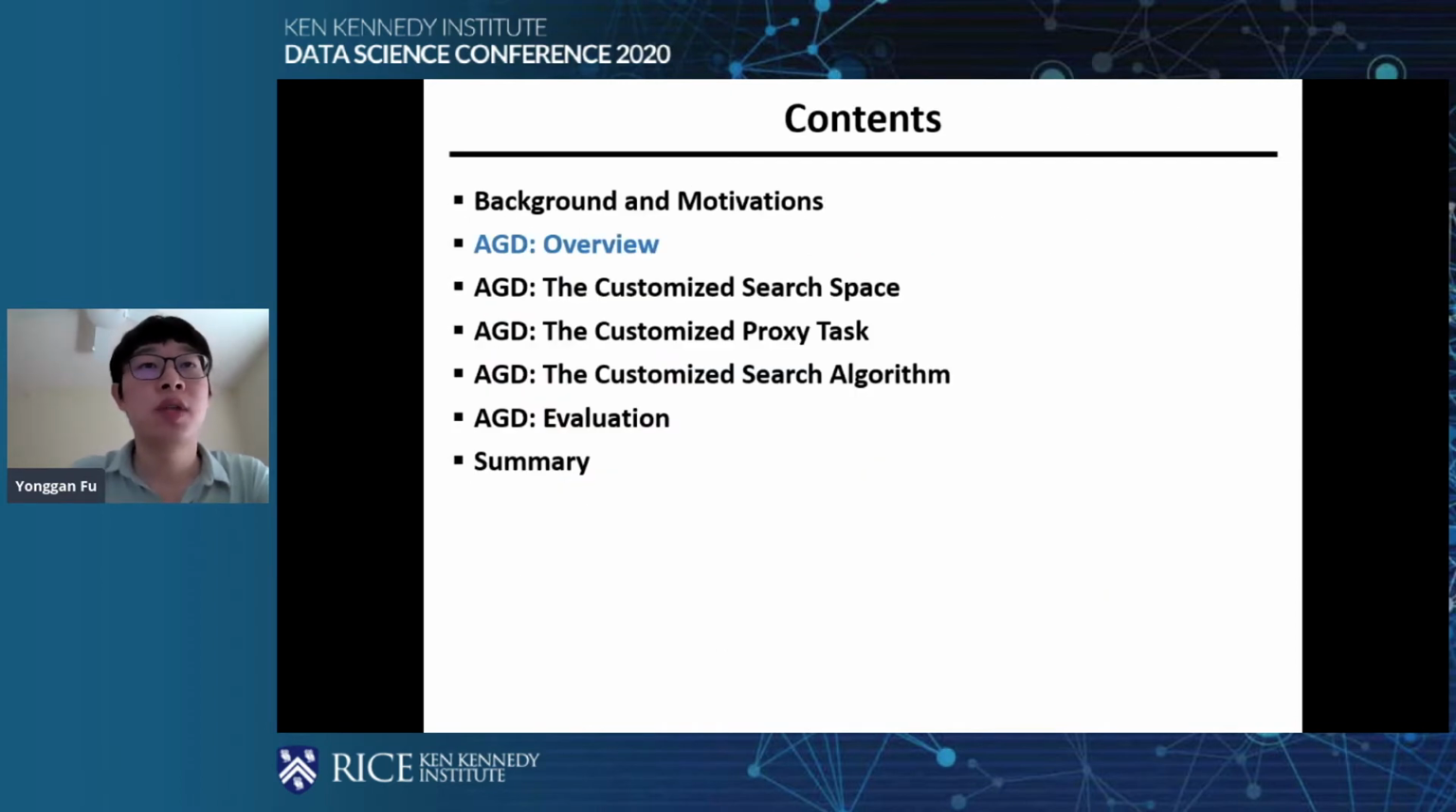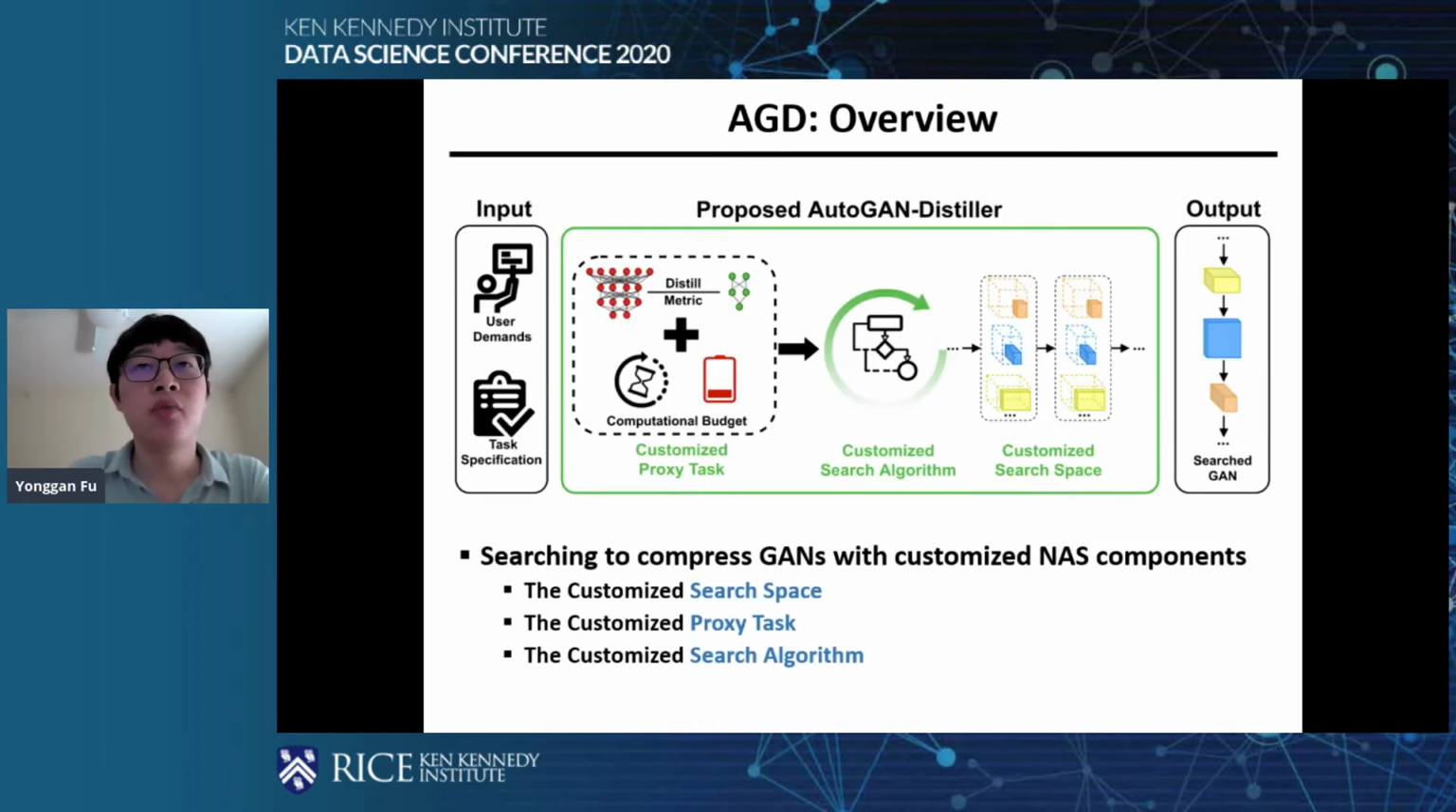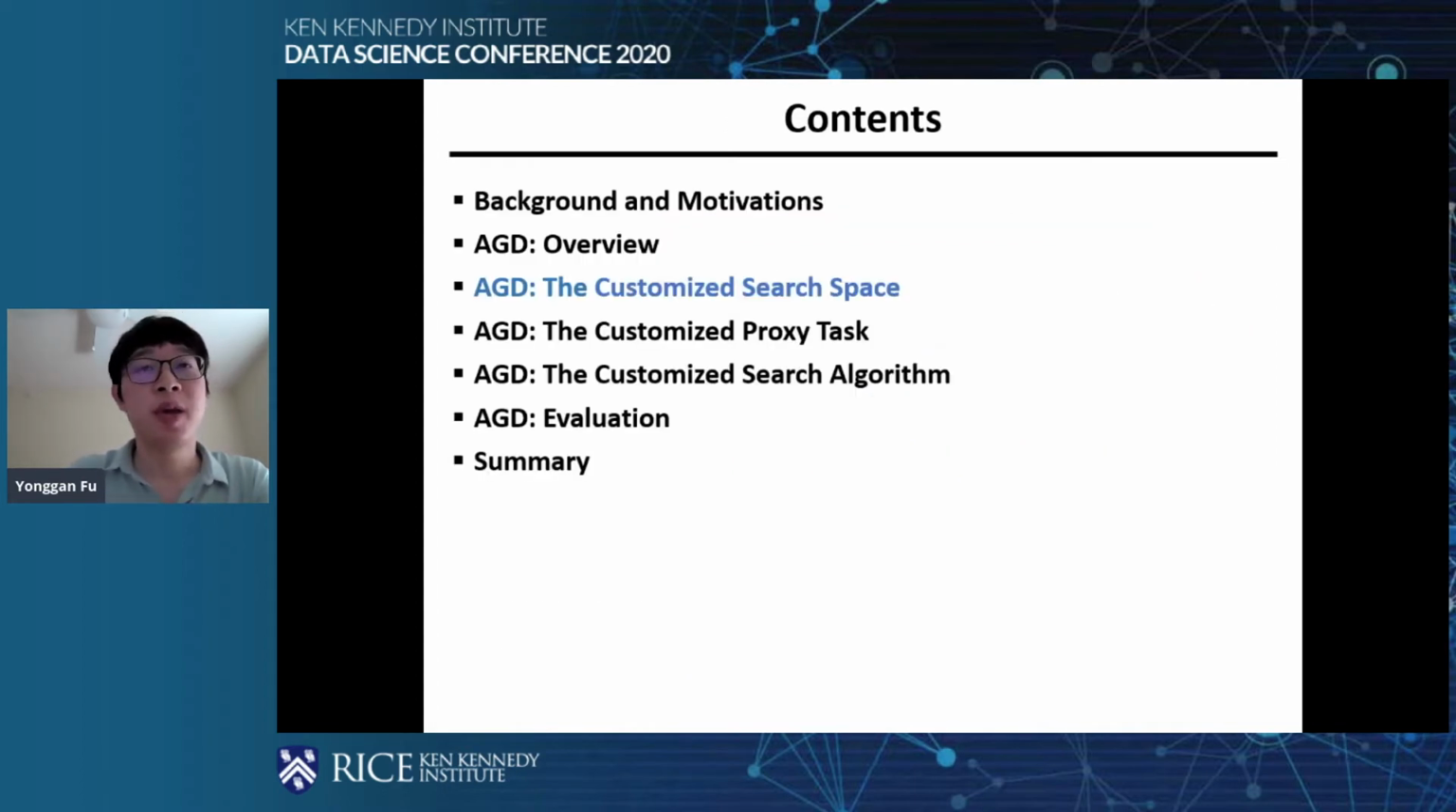Then we will go to the method part. So here's an overview of our AGD framework. We customize the 3 components in a NAS framework, that is the search space, the proxy task, and also the search algorithm to build our AGD framework. I will start from the search space.